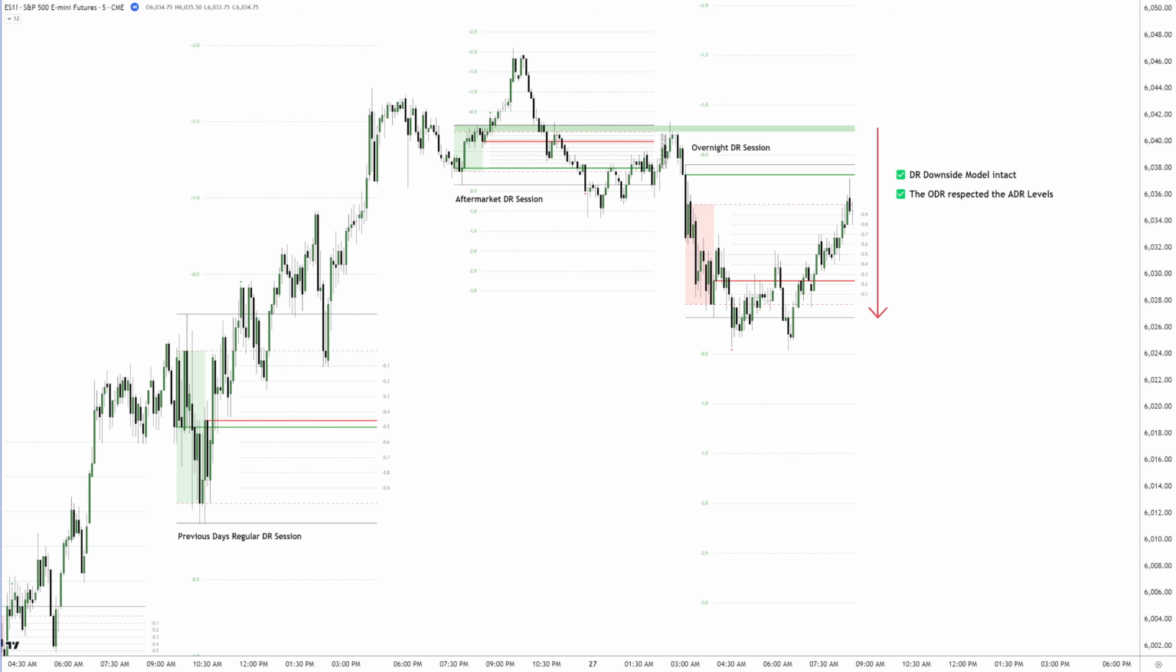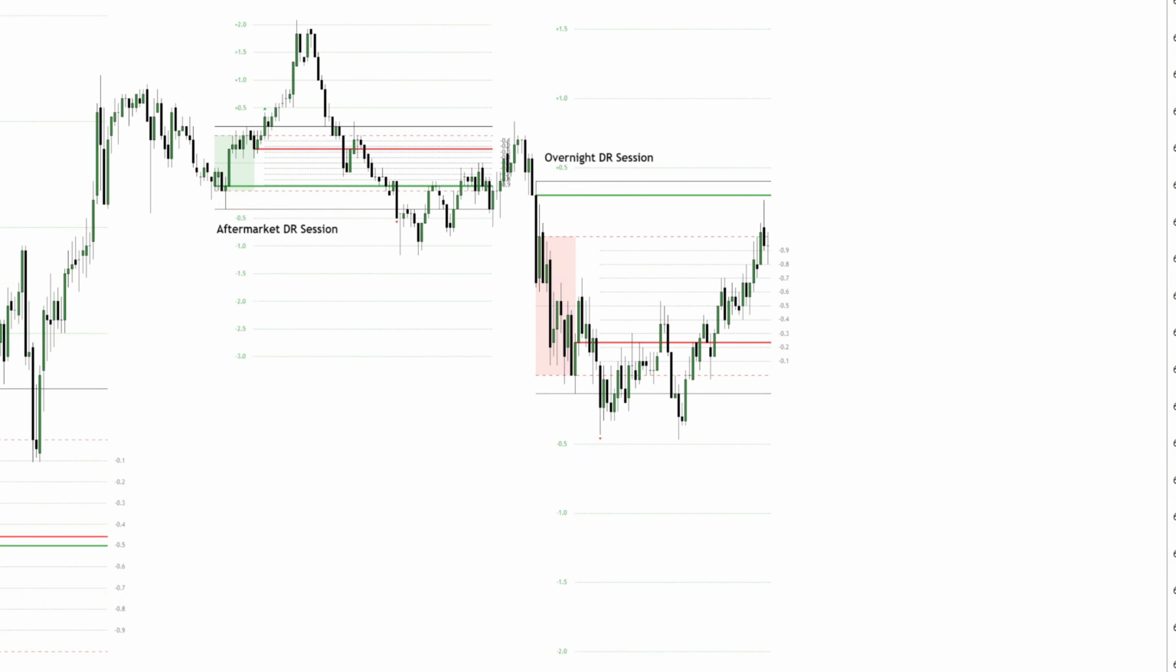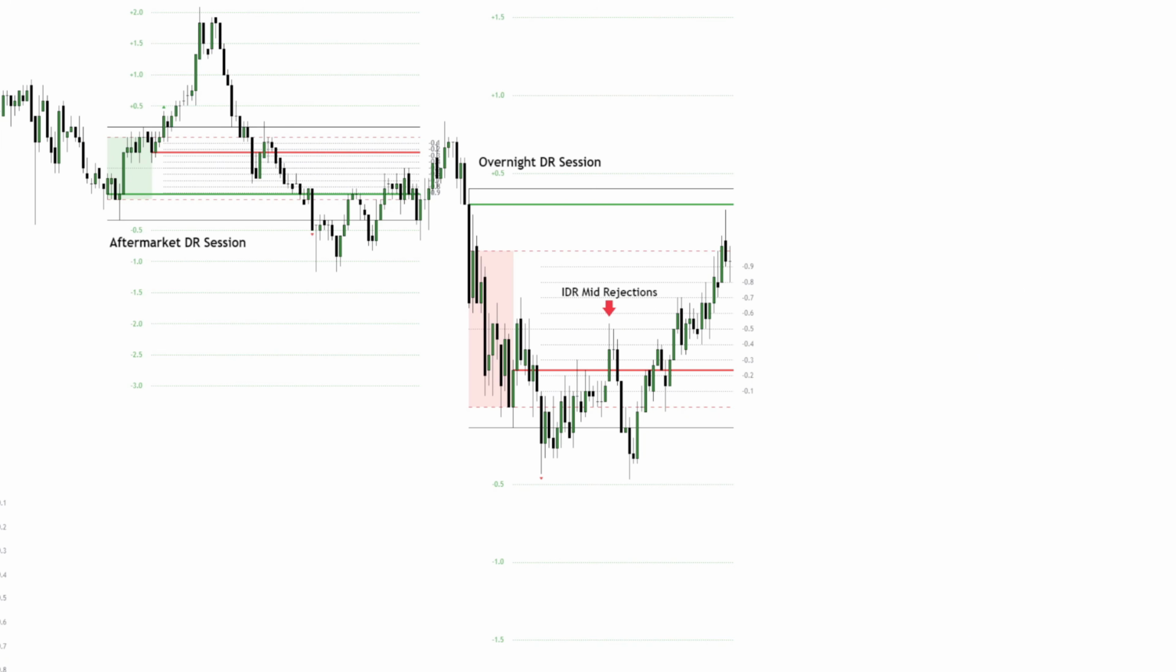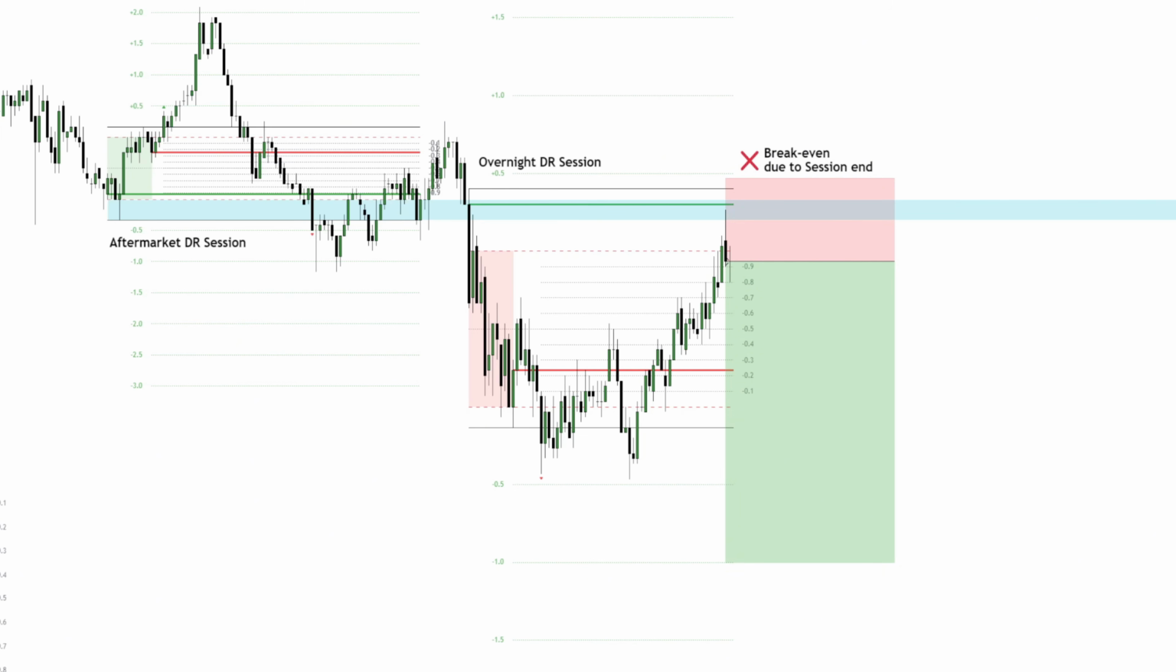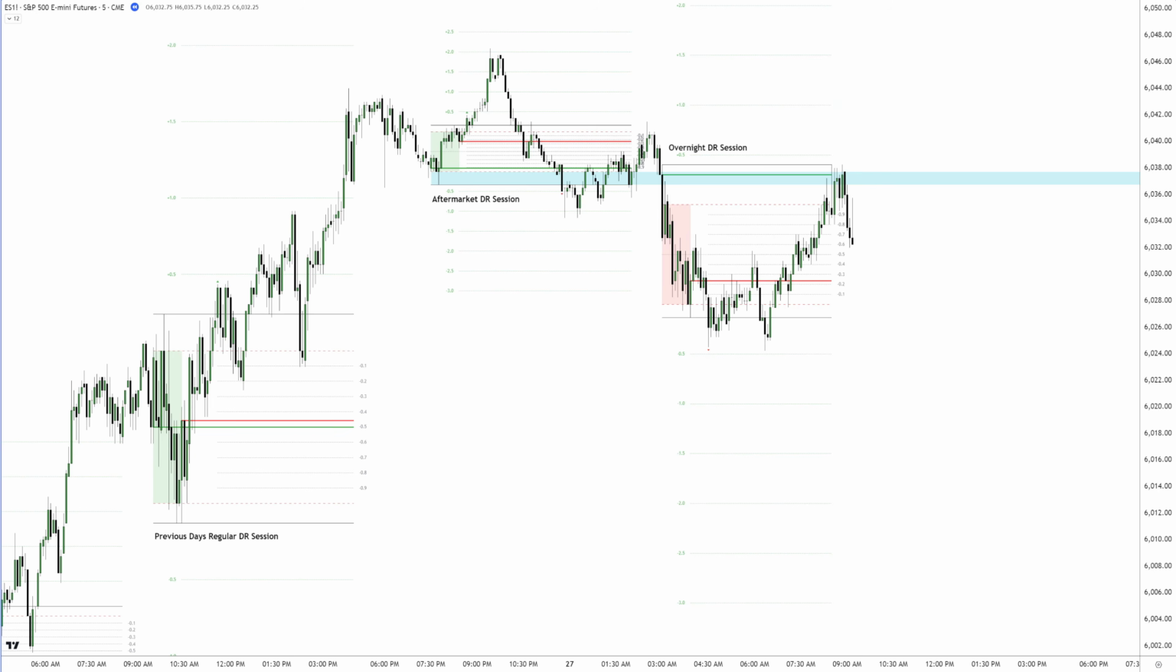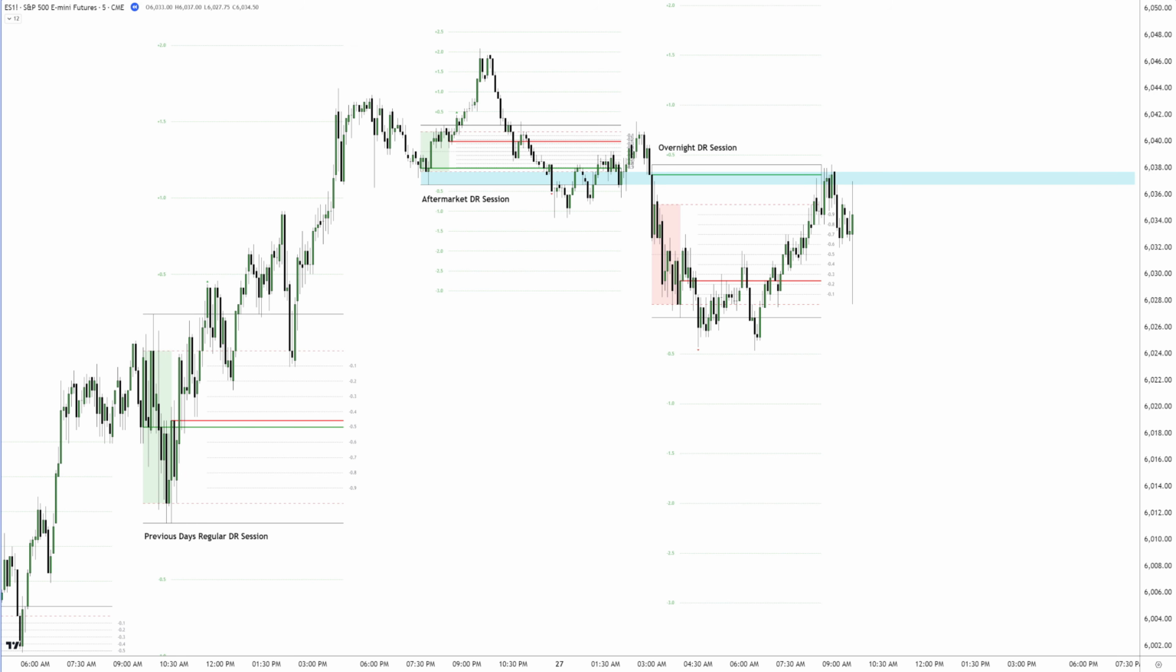During the ODR, there were two notable trade opportunities. A short after two IDR mid-rejections, which unfortunately ended in a loss, and another short after an ADR low rejection and retirement setup, which would likely close as a break-even trade if exited at the session's end. As the regular DR session opens, the DR downside model is still intact, meaning the RDR would need to take out the ODR highs to break this model.